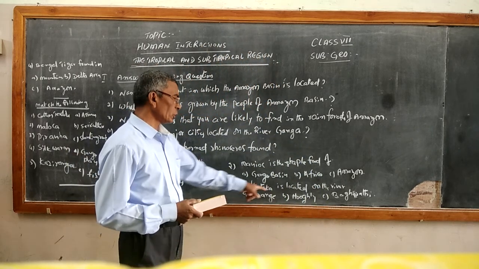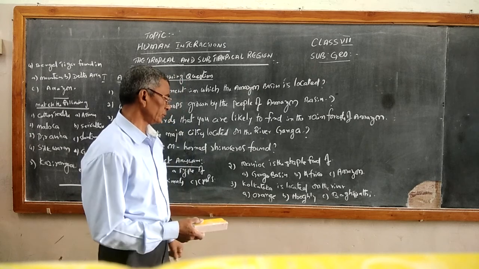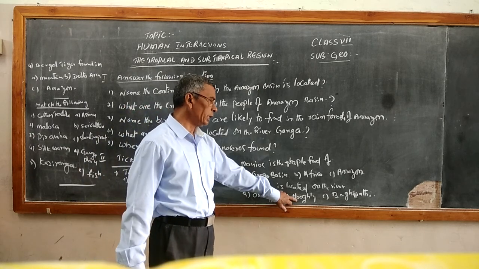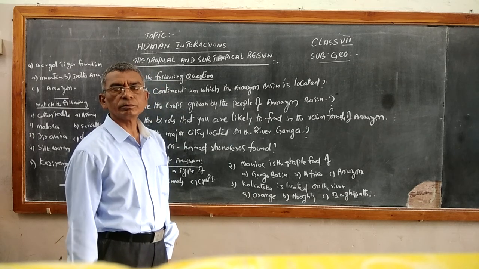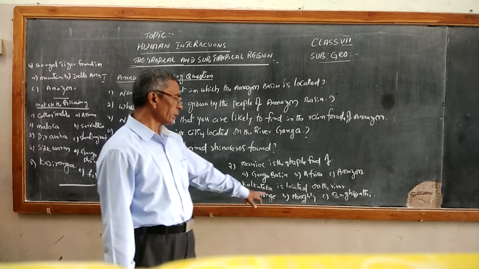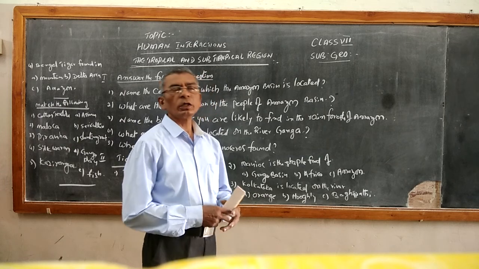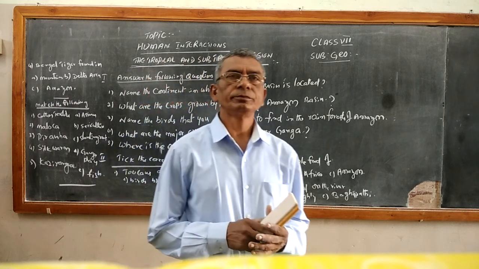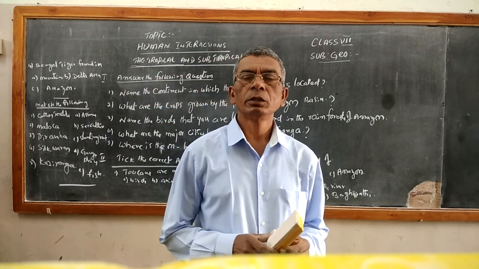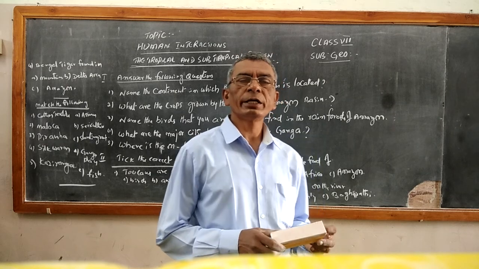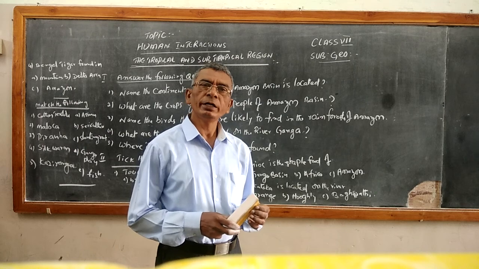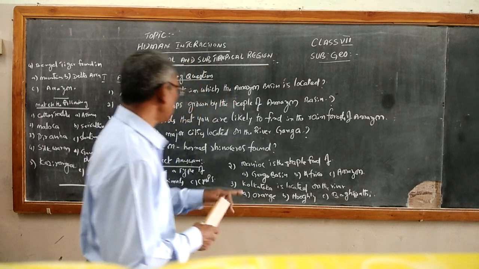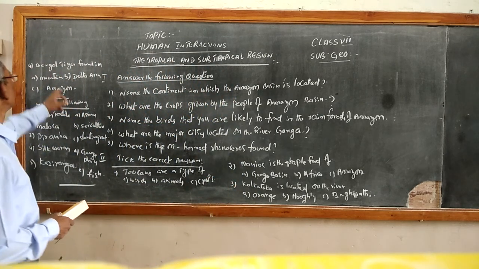Calcutta is located on the river Hooghly, in West Bengal.